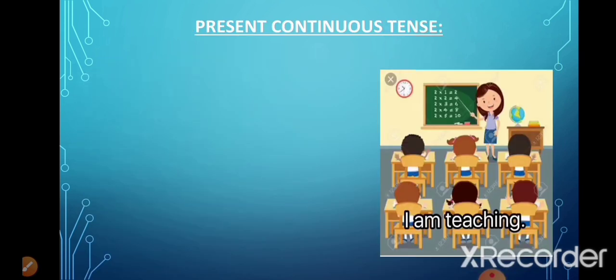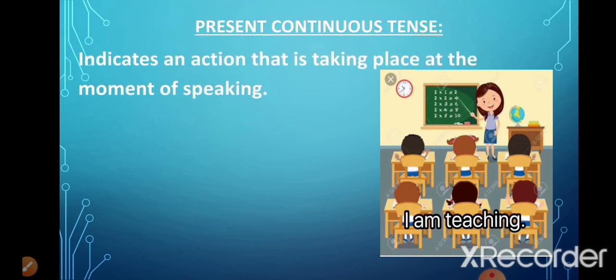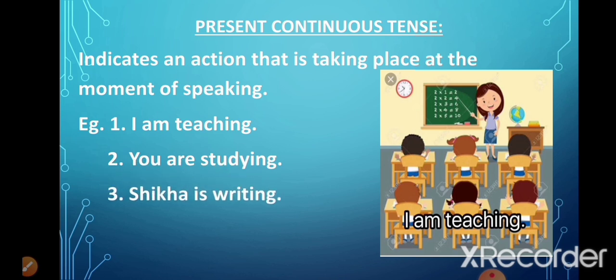Now come to the next type of present tense, which is present continuous tense. This tense indicates an action that is taking place at the moment of speaking. When we are speaking, the action is happening at the moment. So that type of sentence is called present continuous tense. For example, I am teaching. The action is happening at the moment. You are studying. Shikha is writing. They are playing cricket. In all of these sentences, we can see that the action is continuing at the moment. So it is known as the present continuous tense.